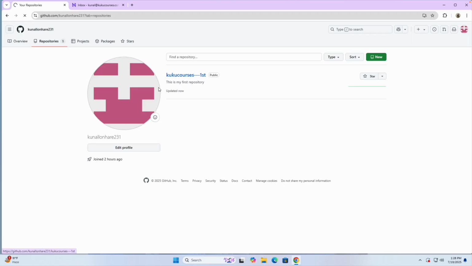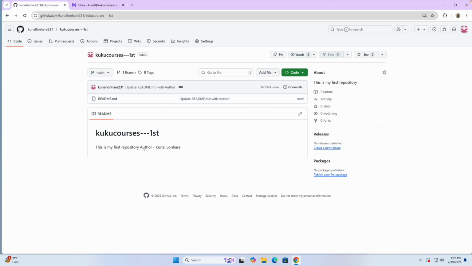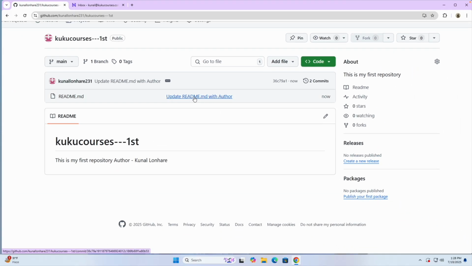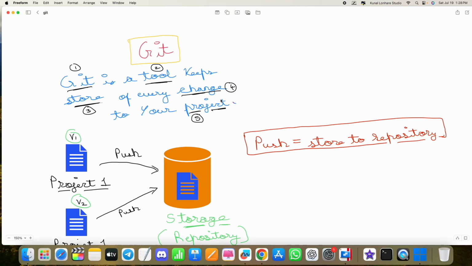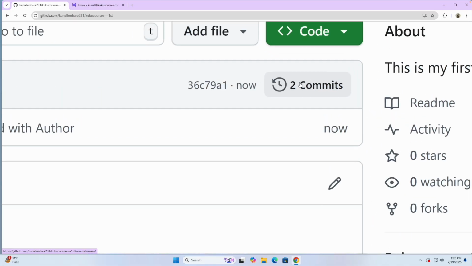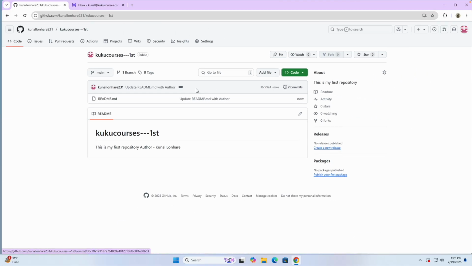If you open this repository again, you can see that the author has been added here, and GitHub is able to track what our changes are. So you can see right now we have updated the file, and that change you can see here with the author. Currently, you can see here we have a total of 2 commits. That means 2 updates have been made in this file.